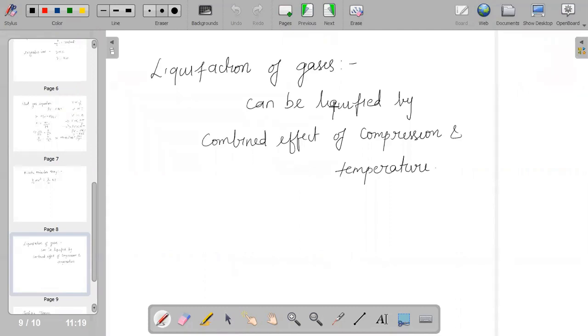On compression, the particles get closer, whereas cooling slows down the movement of the molecules. And when the movement of the molecules slows, intermolecular attraction will hold the slowly moving particles together, and when the moving particles come together, gases can be liquefied.